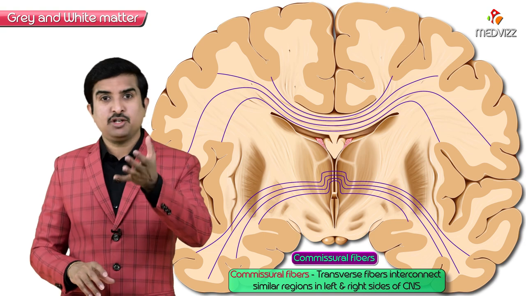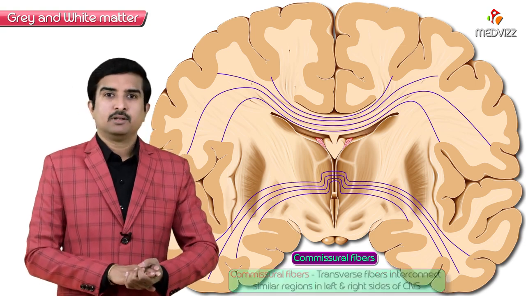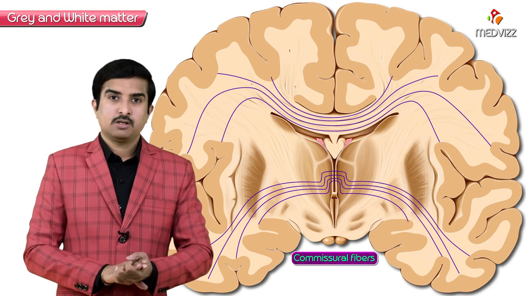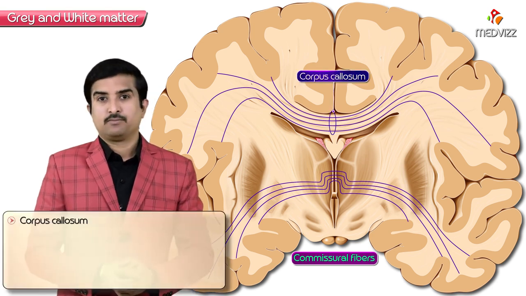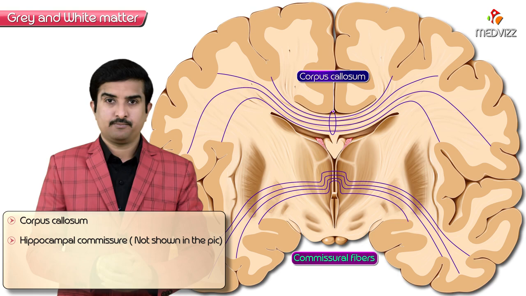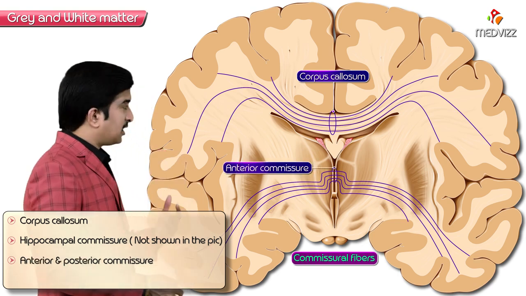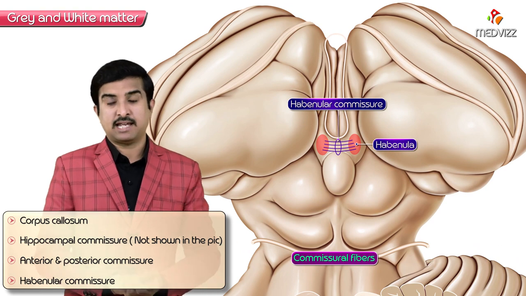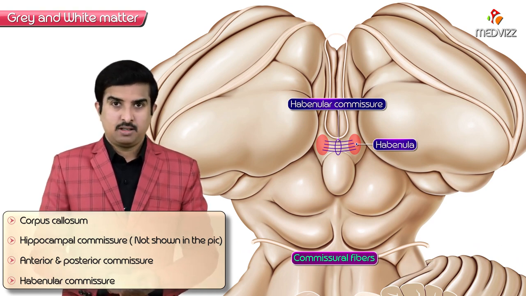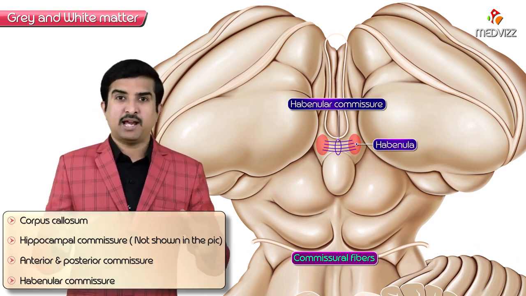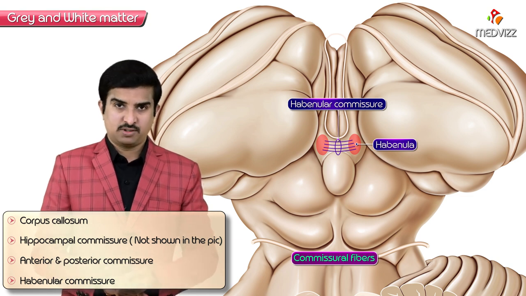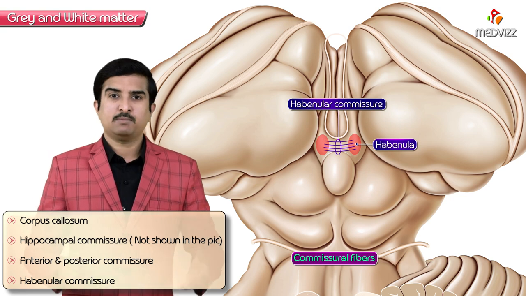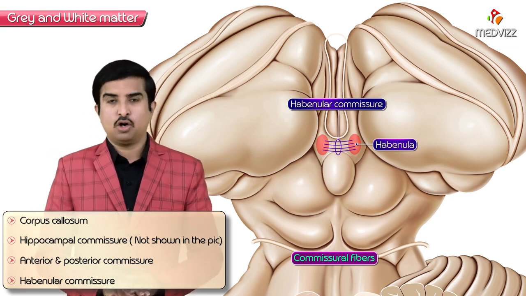These are called commissural fibers. Other than this, the white matter fibers constitute the corpus callosum, hippocampal commissure, anterior as well as posterior commissure, and habenular commissure. All this comprises the white matter of the central nervous system. So this is what we need to know about the white matter as well as grey matter of the CNS.